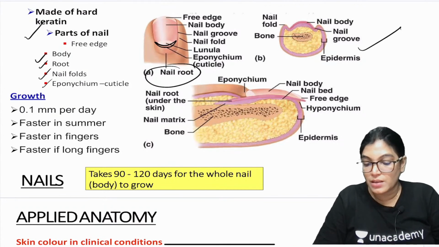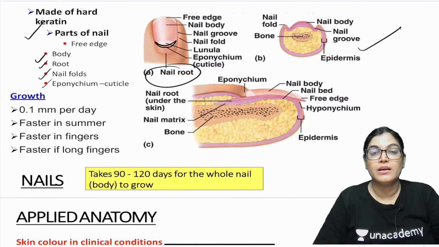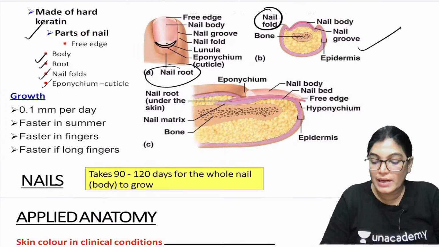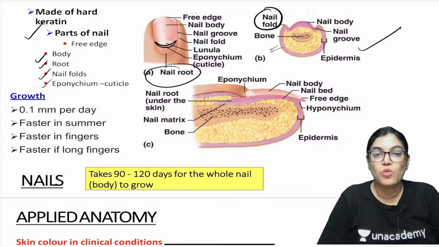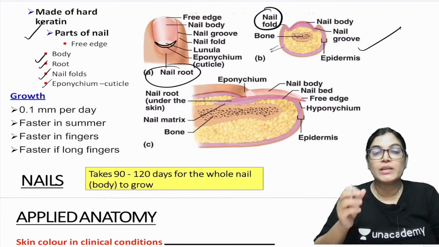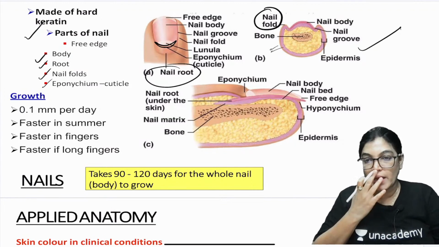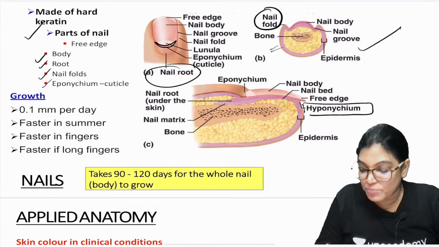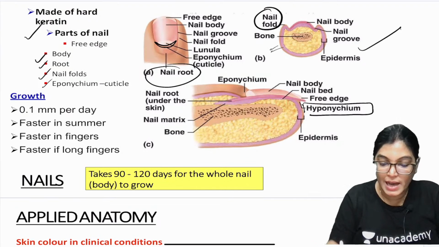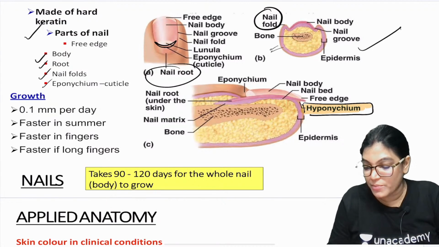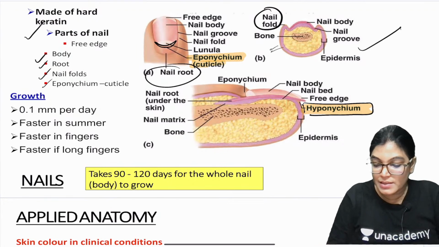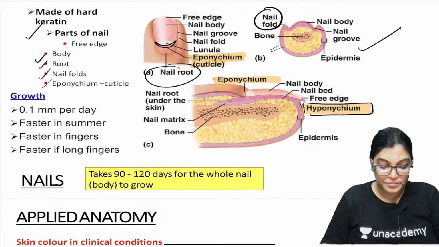Inside, on the lateral aspect on either side, there is the nail fold line. Underlying it will be the bone, the distal phalanx bone, and also the distal part. So we have the eponychium, which is the proximal end of the nail, and the distal end of the nail is called the hyponychium. See here, it is called the hyponychium. So two parts: one is the eponychium, the proximal end, and the distal end is called the hyponychium.